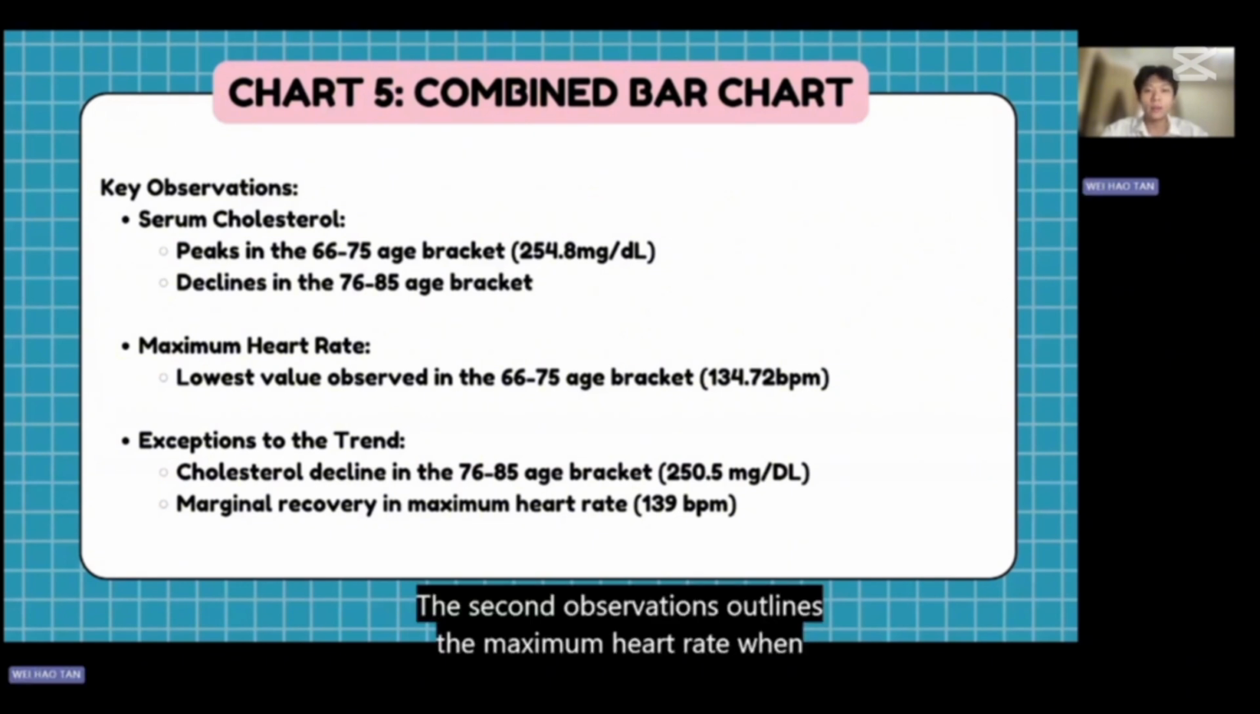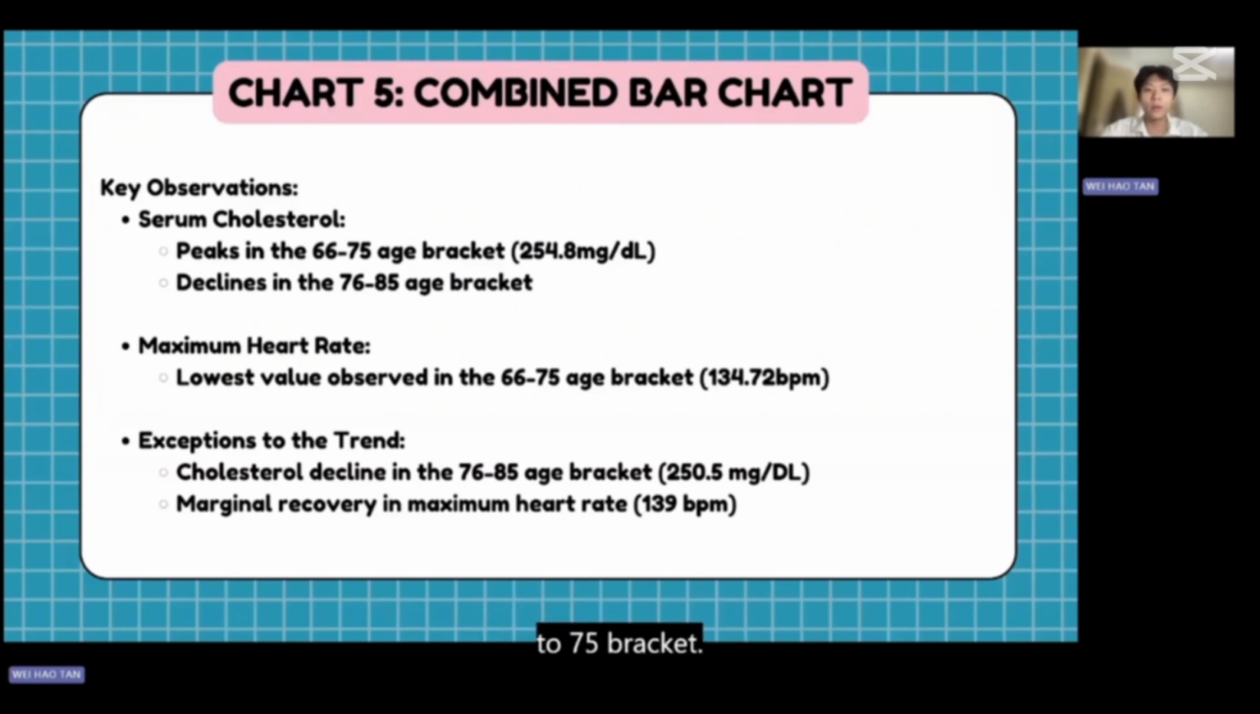The second observation outlines the maximum heart rate, where the average maximum heart rate decreases consistently across age groups, with the lowest value observed in the 66 to 75 bracket, which is around 134.72 beats per minute. There are also some exceptions to the trend.